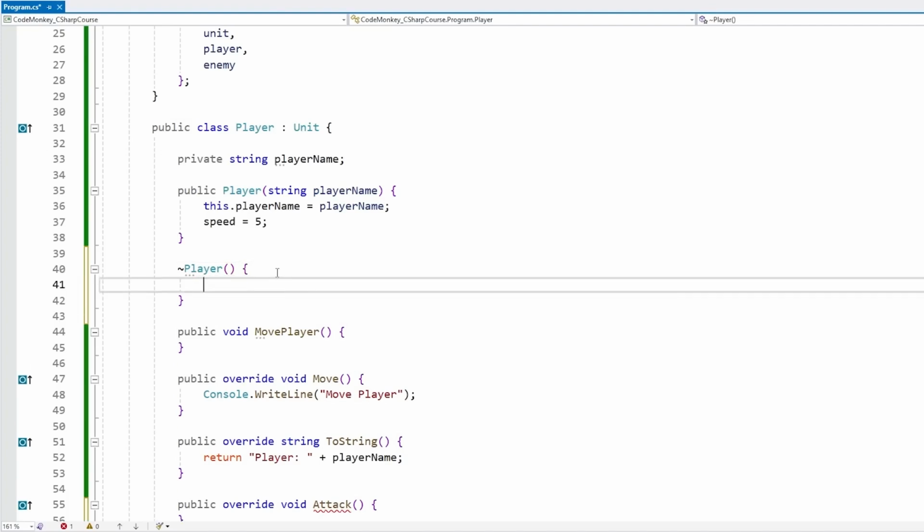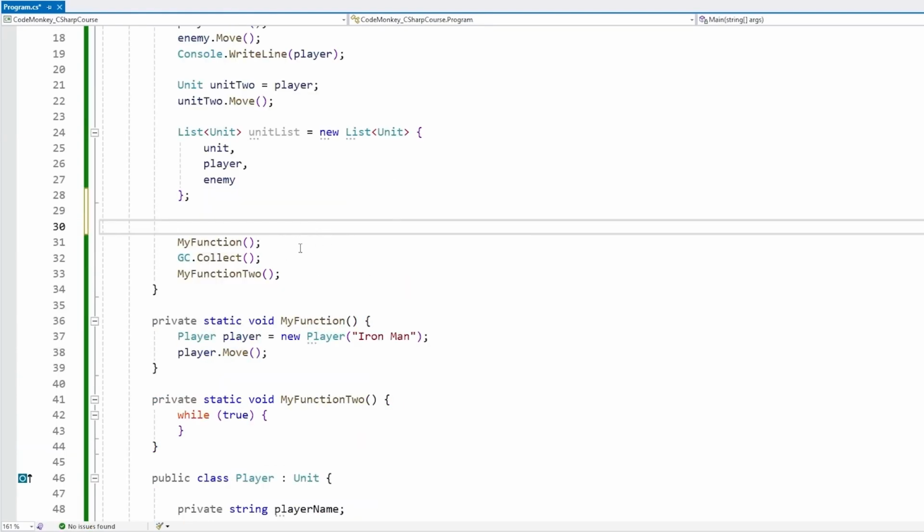And now any code that we write here is all going to run when this object is destroyed. Which, if you remember from what I mentioned in the beginning, C# is a programming language with managed memory. You don't need to directly handle the memory yourself. So the destruction of an object happens when there are no more references to that object. So for example here, let's do a Console.WriteLine for the player destructor to see when this runs.